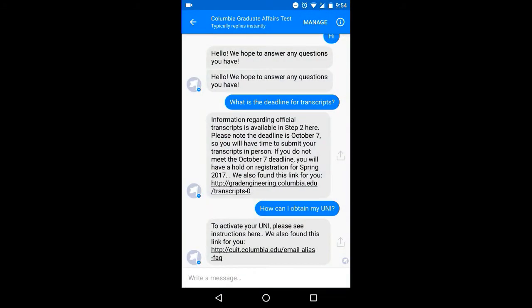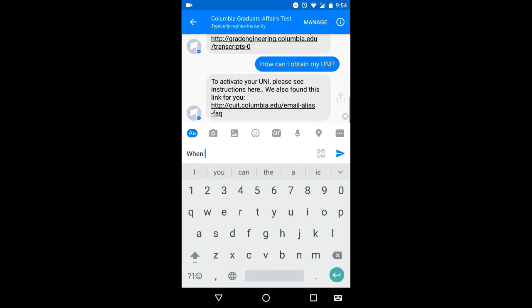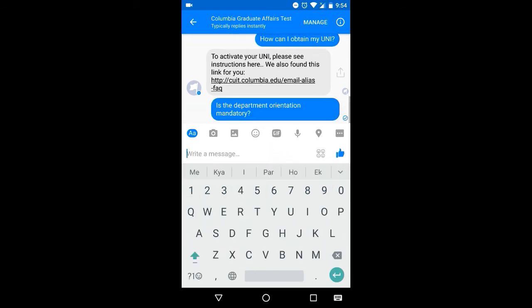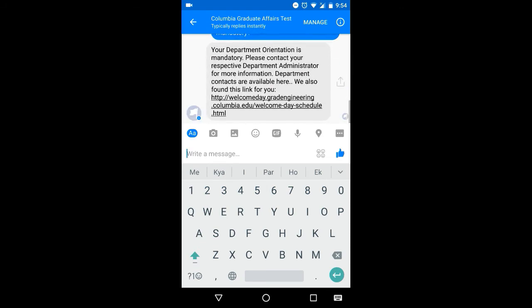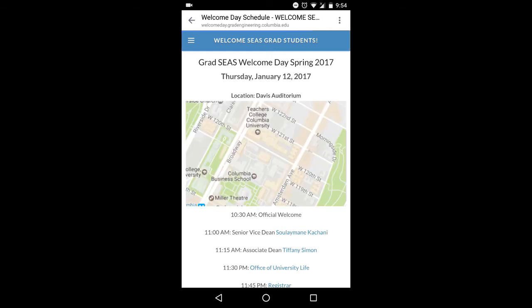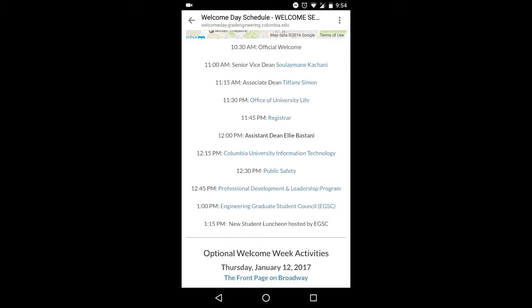And let's try one more question just to see how the bot performs. So some students might be coming late to the orientation, so they want to know if coming to the orientation of their department is mandatory or not. And the bot gives an answer which says that it is mandatory, and it also gives a URL which gives the schedule of the orientation.